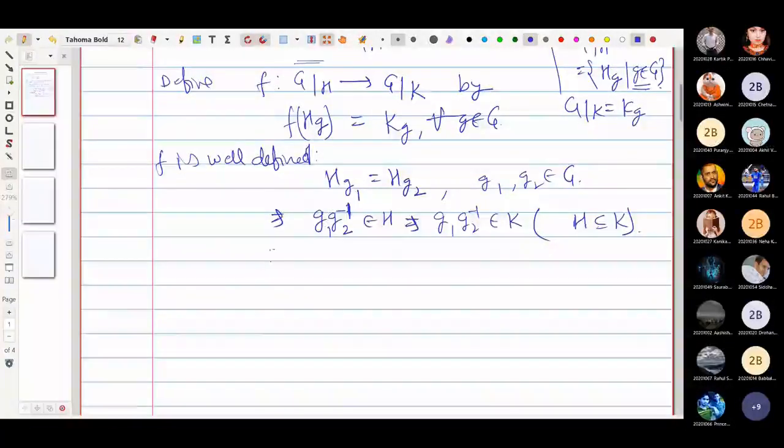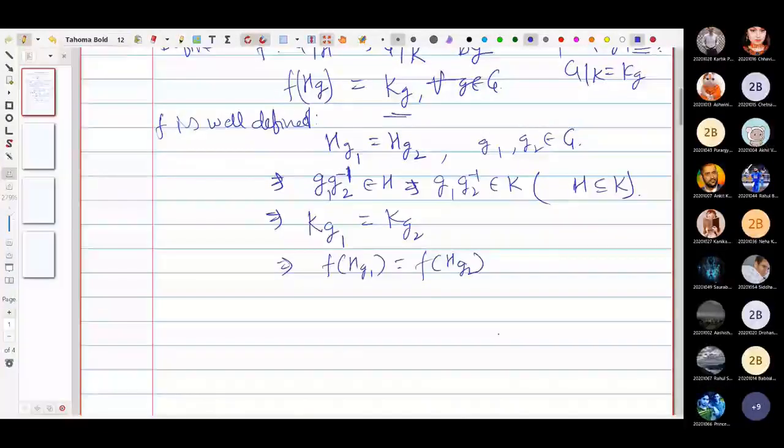And therefore, because g1 g2 inverse is a member of K, we must write Kg1 equals Kg2. And by the definition of the function f, we have f of Hg1 equals f of Hg2. All right.